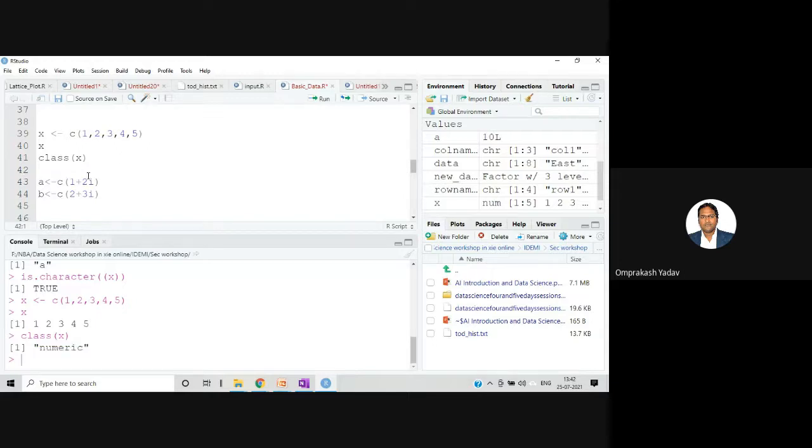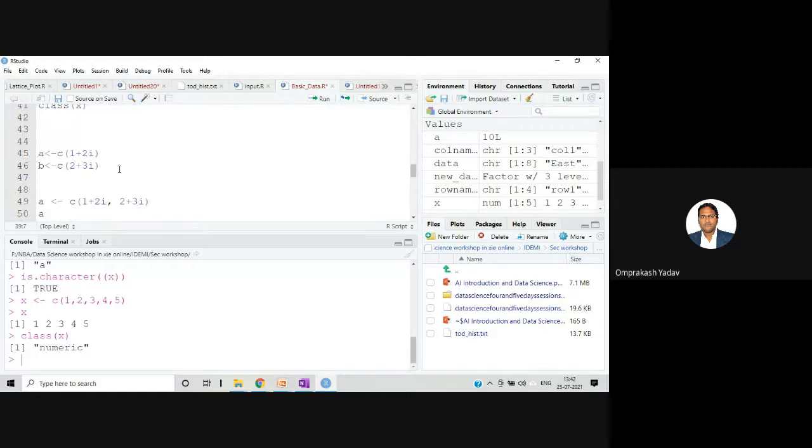I hope this is clear to all of you. Which function am I using? I am using the C function. With the help of the C function, you can combine multiple values and store them as a collection. So here I am storing multiple numeric values like 1, 2, 3, 4, 5 inside my X variable, by using what? The C function. Okay.